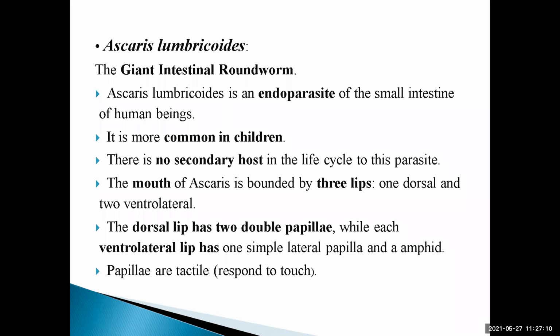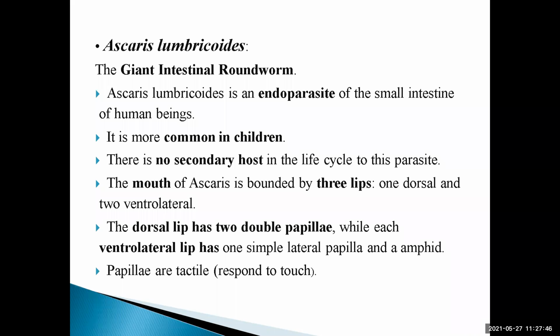आता जर आपण उदाहरण दिलं तर तुम्ही सर्व विद्यार्थी आहात, you are the students and your livelihood is depending upon your parents. Now the host is your parents and you are the parasites. When you will be earning some money and your family or your parents will be depending upon you, then you will become a host and they will become a parasite. So there is no secondary host in the life cycle of this parasite. Only one, and primarily the human beings are the host.